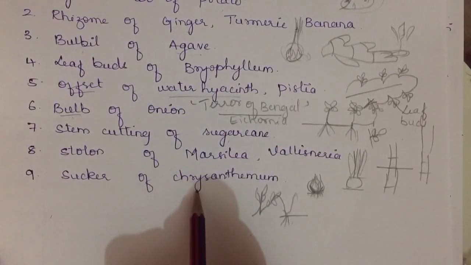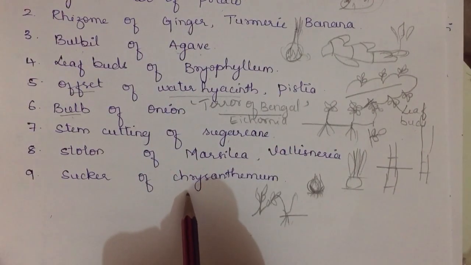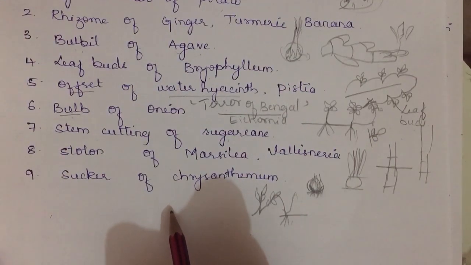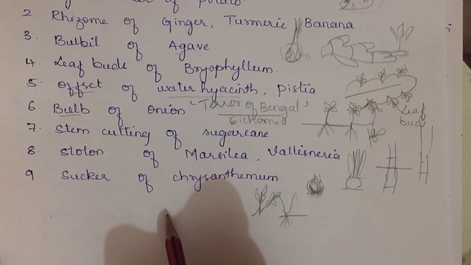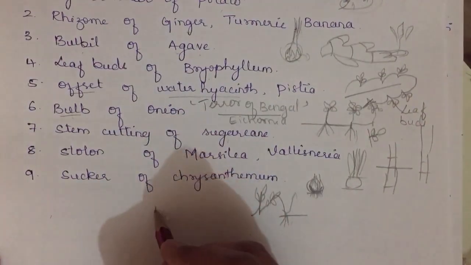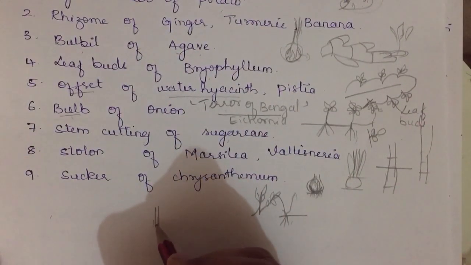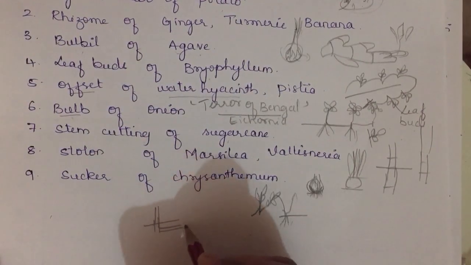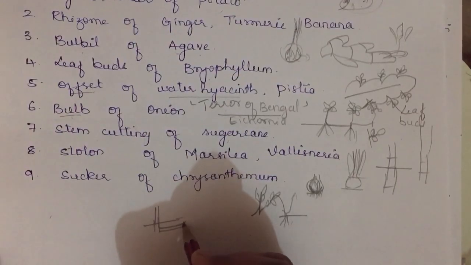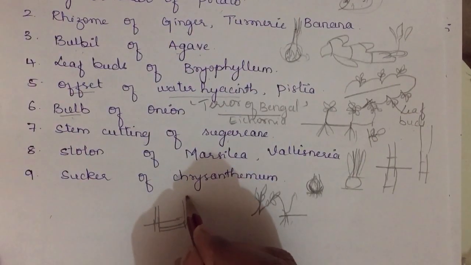Sucker of chrysanthemum. Sucker, especially this one, the lateral branches originate from the basal and underground portion of the main stem, which grow horizontally beneath and then come out obliquely upwards, giving rise to leafy shoots. This is the stem of a plant. The stem of the plant will grow inside, then move laterally, and as soon as a node arises, it grows obliquely above the ground.